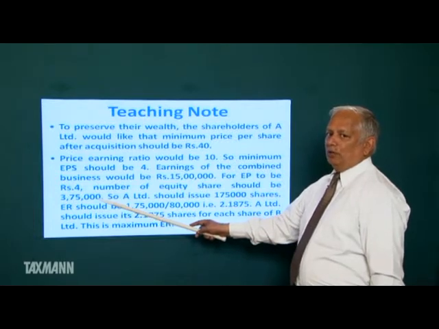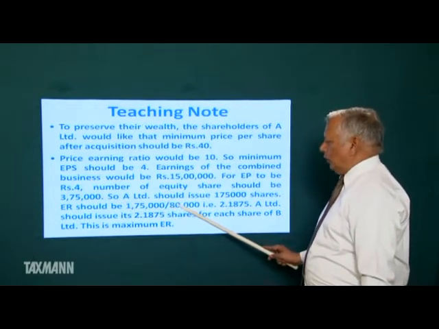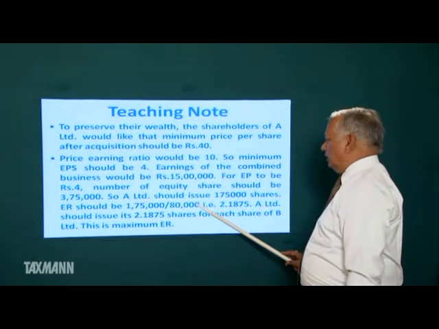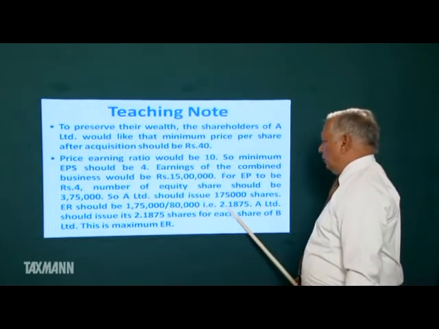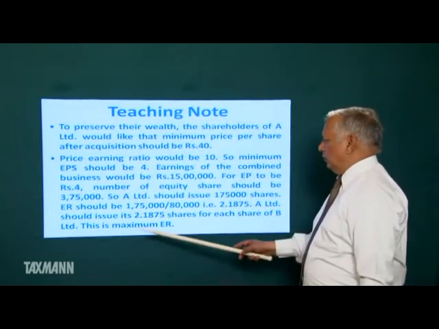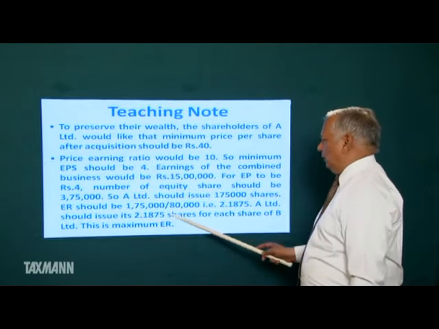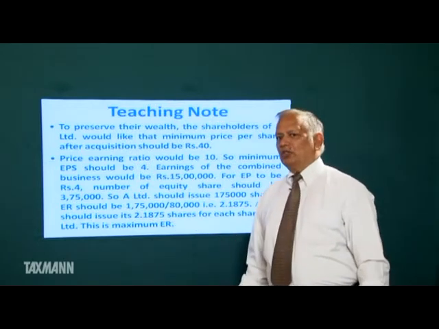A Limited's issued capital is 2 lakh shares. So A Limited may issue 1,75,000 equity shares to those shareholders of B who are holding 80,000 shares. So friends, your maximum exchange ratio is 2.1875. A Limited should issue 2.1875 shares for each share of B. This is the maximum exchange ratio.